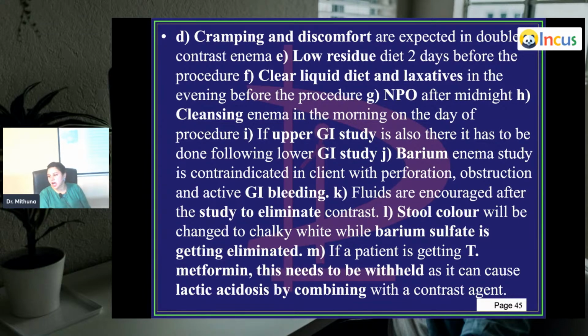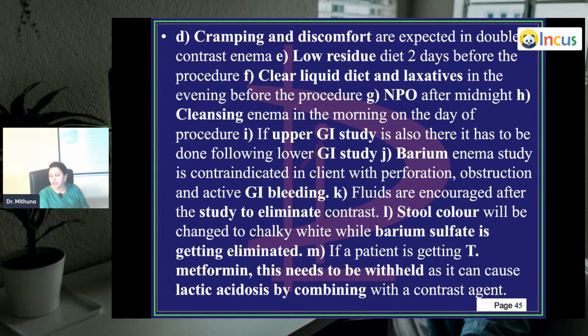Fluids are encouraged after the study to eliminate contrast. Obviously, whatever contrast has accumulated has to be pushed out. It has to come out either via your feces or via your excretion, urination. So you tell the patient to take more amounts of fluids to prevent any kind of toxic damage because of barium. Stool color will be changed to chalky white because the barium comes out in the stools also, and that gives a chalky white color while barium sulfate is getting eliminated.